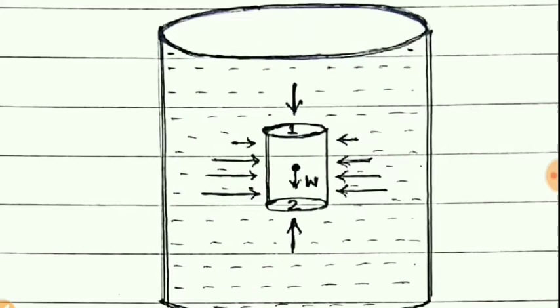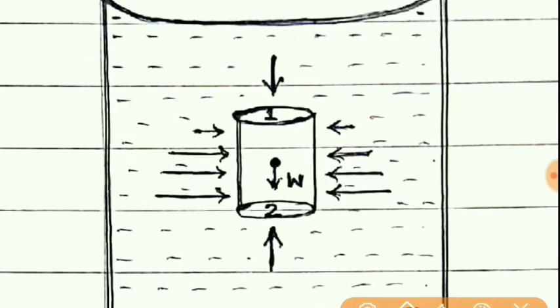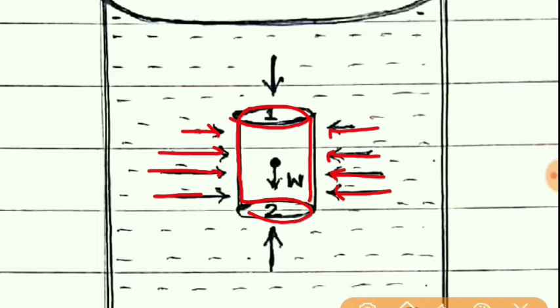Now, on the curved surfaces of this fluid element, forces will act, and the forces acting on the curved surfaces will cancel each other because they are equal in magnitude and opposite in direction. So the resultant force on the curved surface will be 0.